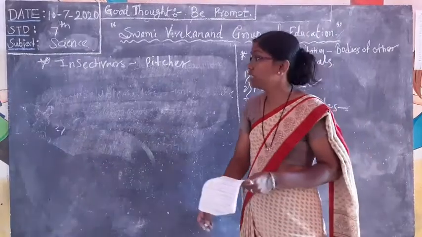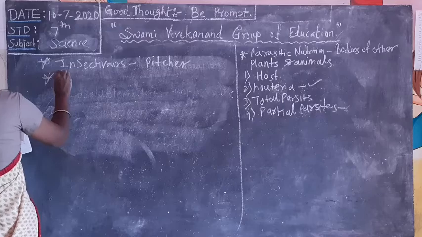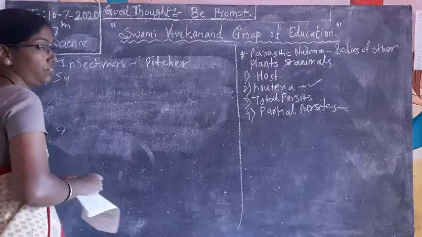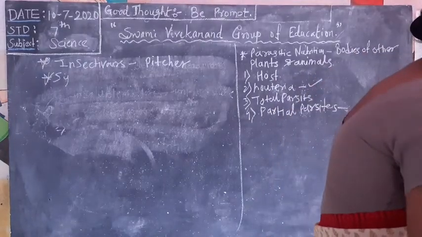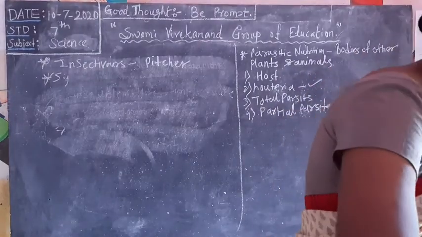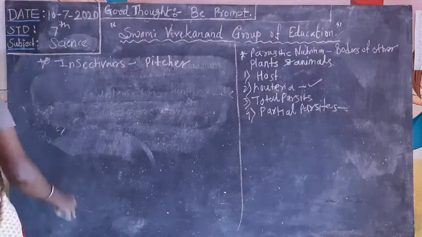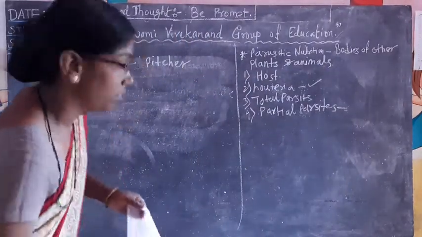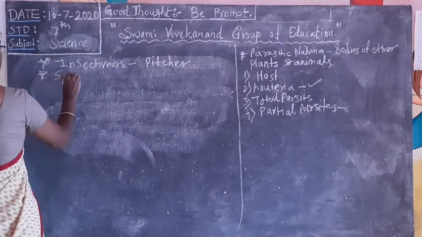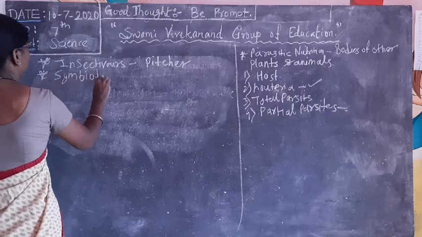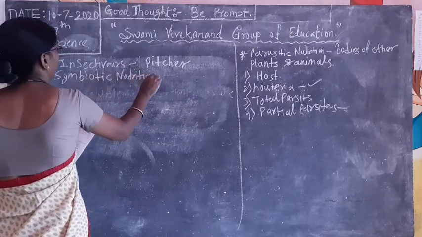Then next, symbiotic nutrition. The third one. Last one is symbiotic nutrition.